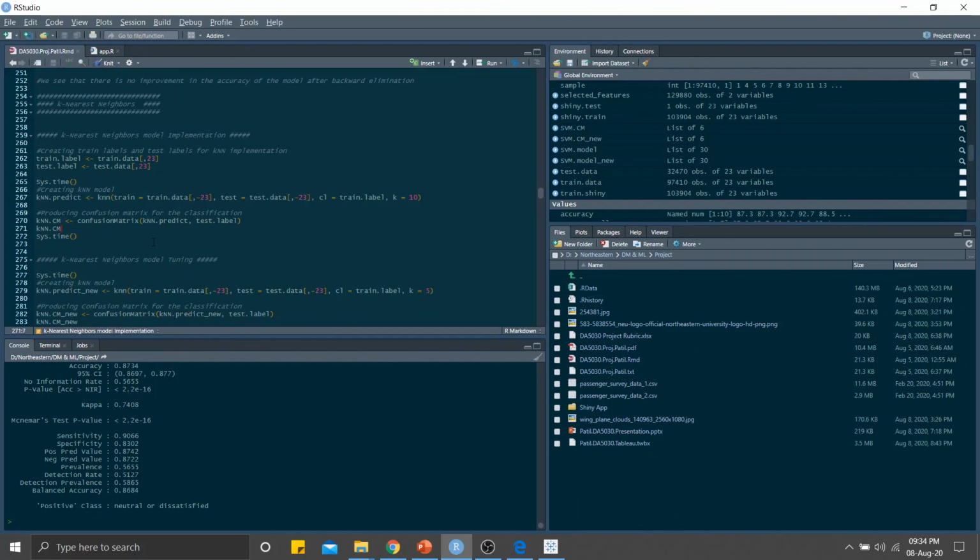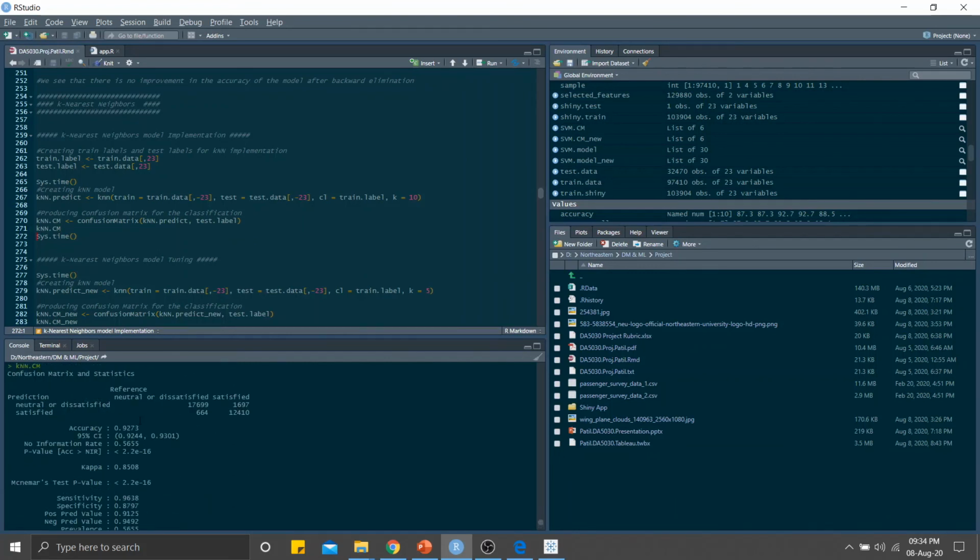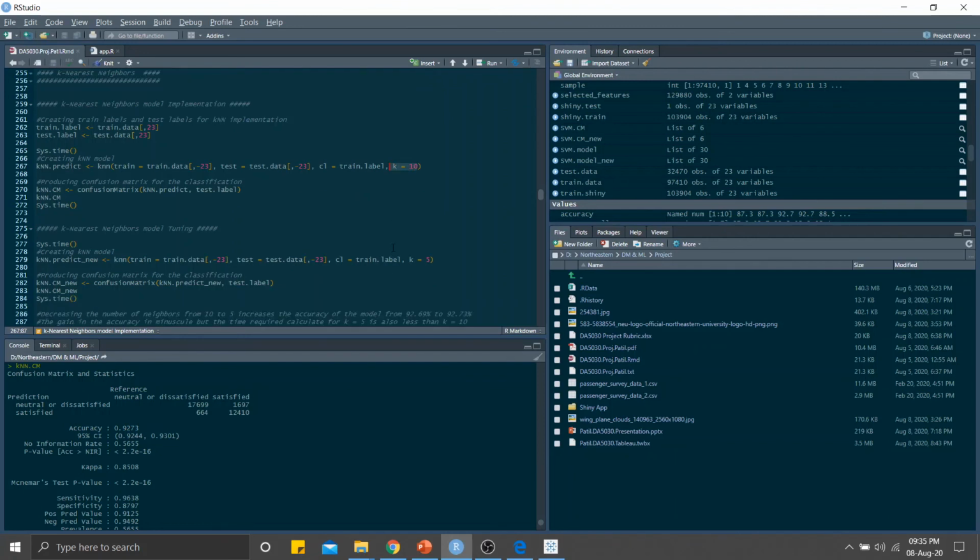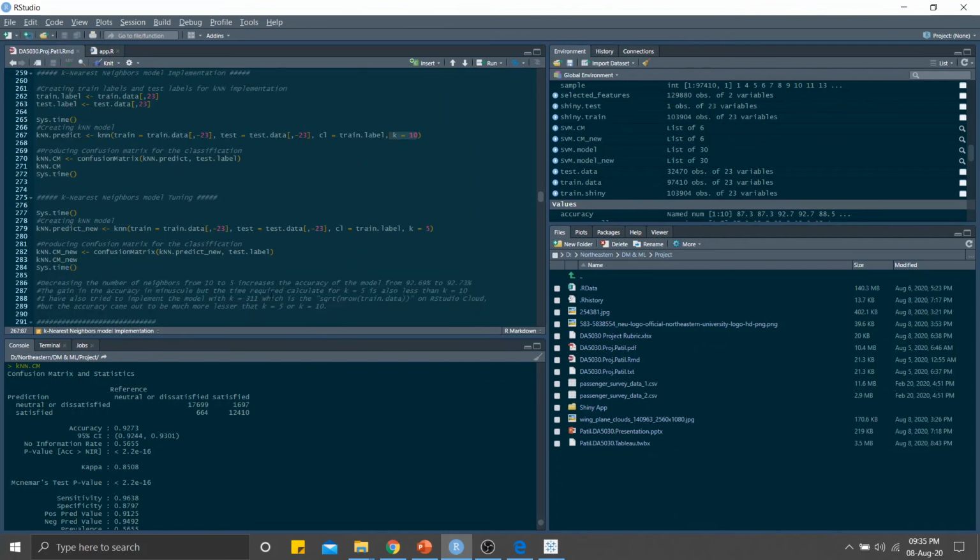Second model which I have implemented is KNN. So printing the confusion matrix for KNN, you can see that it gives an accuracy of 92.73%. I have chosen k is equal to 10 for the first model, and to improve the model, first I have tried increasing the k value from 10 to 311, but the problem is it takes a lot of time, and I also tried doing it on RStudio Cloud, and surprisingly enough the accuracy was lesser.